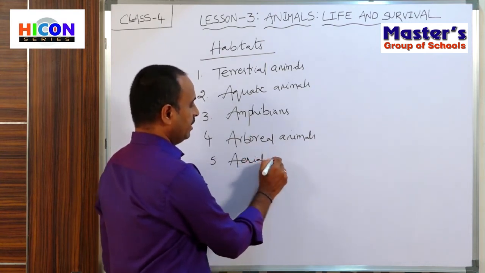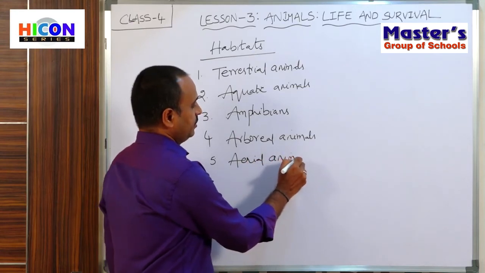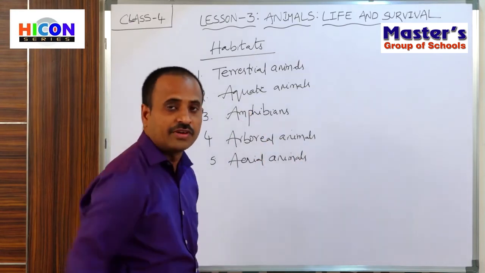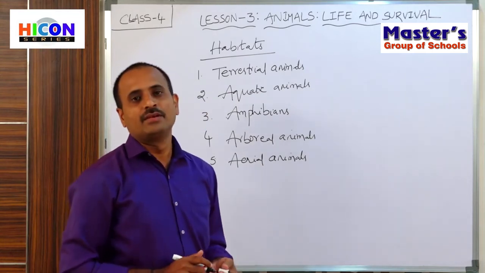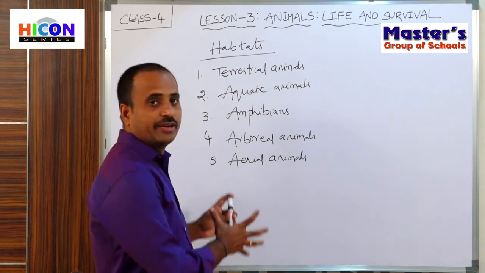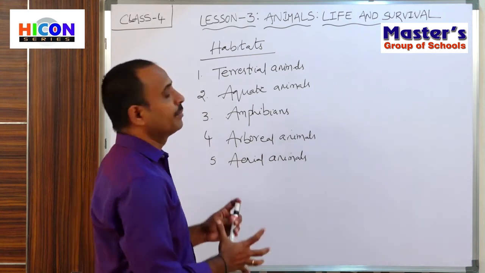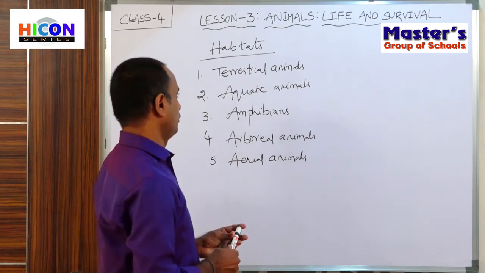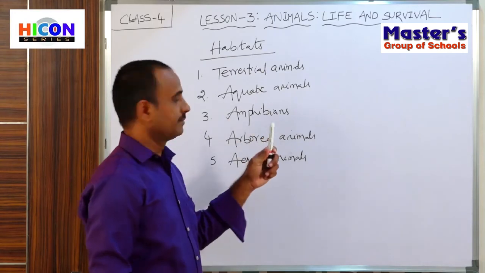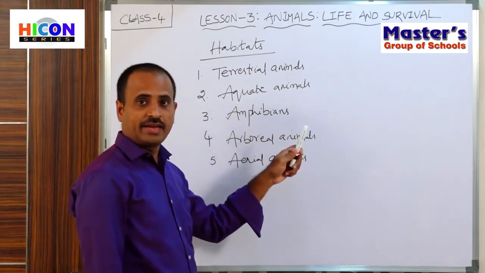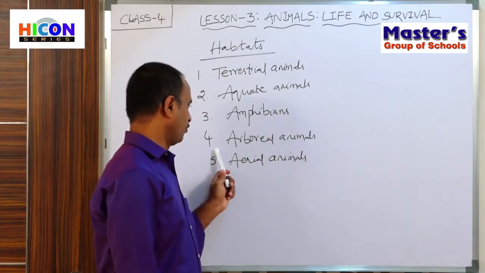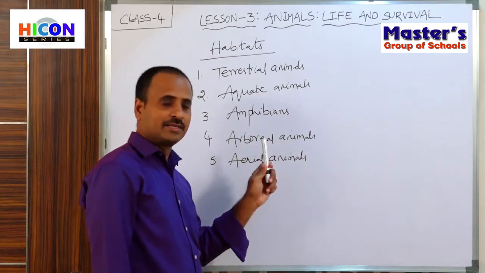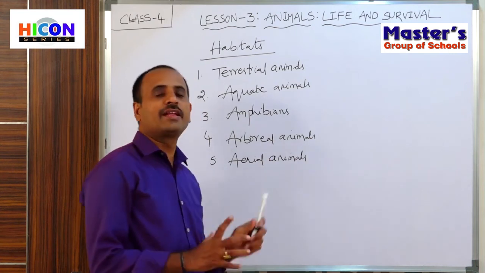So children, this is the classification of animals based upon their habitats. The animals are classified into five types based upon their habitats. The first one is terrestrial animals, the second is aquatic animals, the third is amphibians, the fourth is arboreal animals, and the fifth is aerial animals.